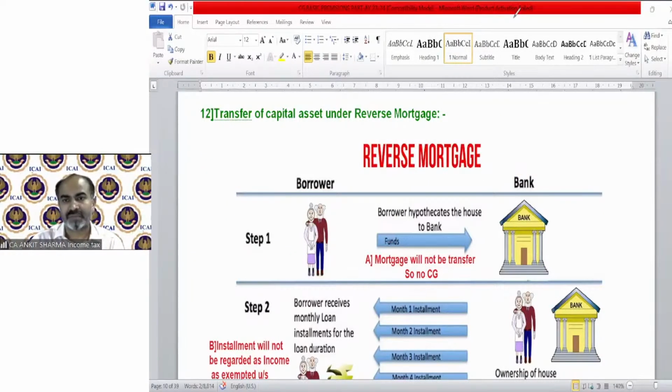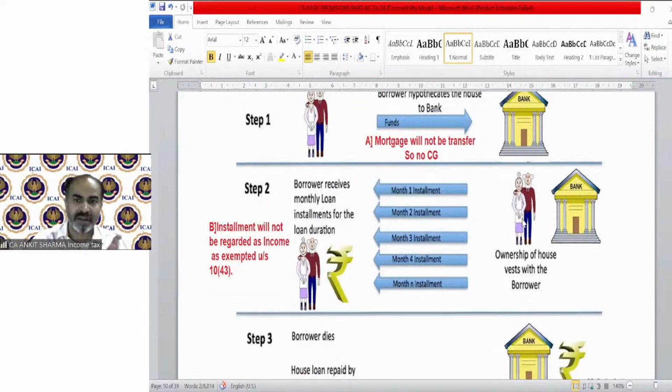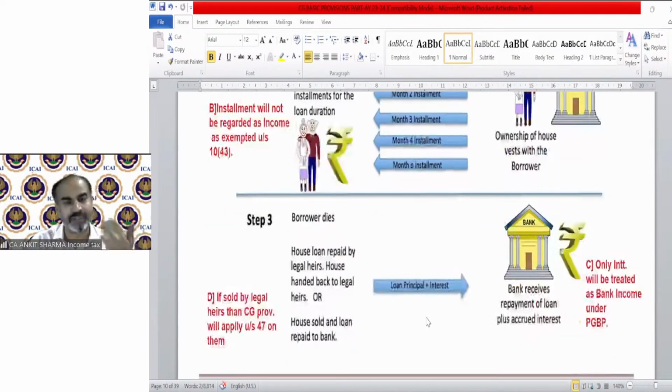So under reverse mortgage, step 1, the borrower hypothecates the house to the bank, the mortgage will not be a transfer, so no capital gain. Repayment is on an installment basis, ownership vests with the borrower, of course. Whatever installment is received by the borrower is also not regarded as income because they need to repay it. So whatever EMI they are receiving is not their income under section 10(43), exempted. The property they mortgage is not treated as a capital gain. So no treatment at the time of mortgage and receiving EMI. All treatment under income tax will be at the time of repayment of loan or sale of property.